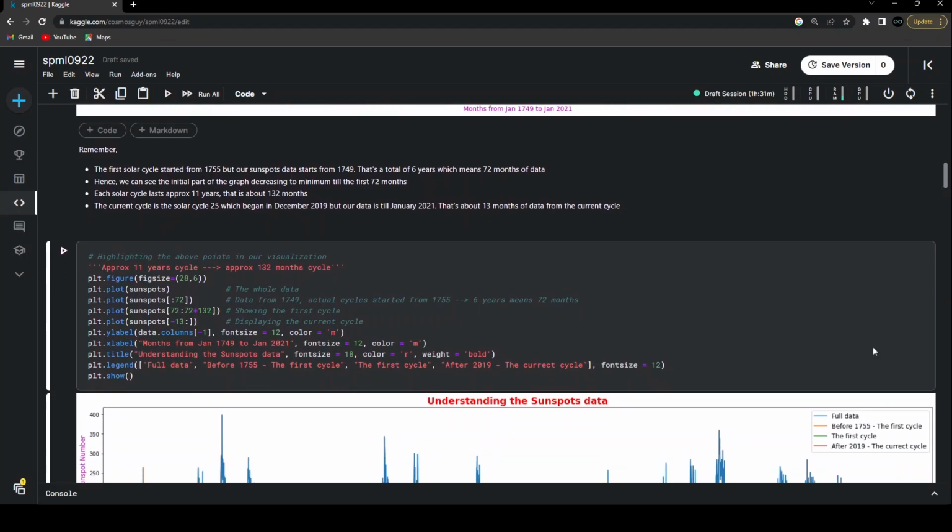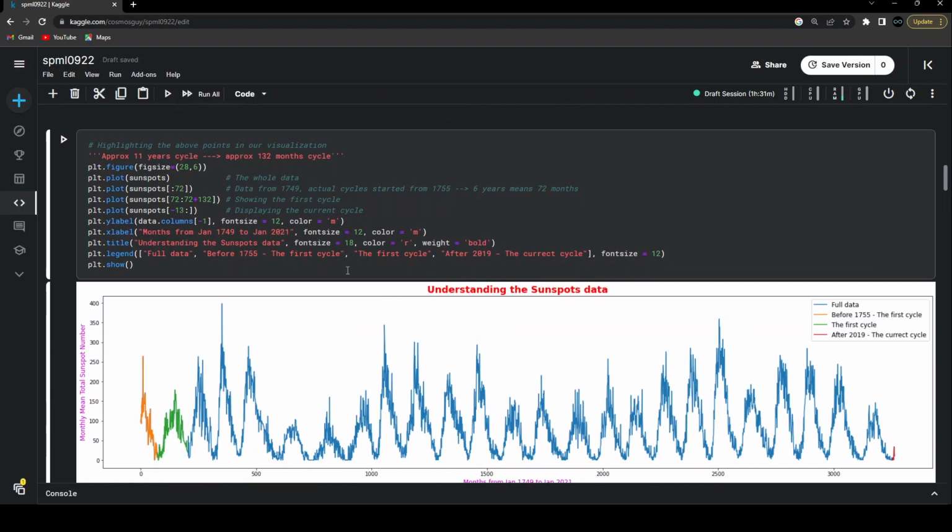Now, to highlight that over here, I'm going to create one more coding cell. Over here, I'm creating this figure again, and then plotting the sunspot data, the blue part that we can see, the normal data. And then on that, I'm highlighting the points that I've just mentioned above. So the first 72 months of data is just for 1749 till 1755.